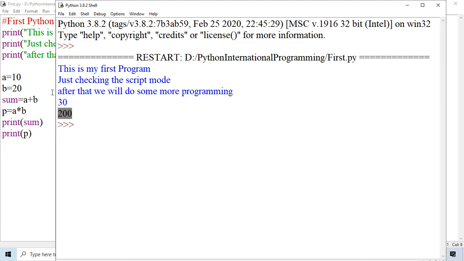Understand? Do you understand? Yes, sir. Any doubt or confusion? No, sir. Yeah, everything is clear so far. Okay, if you have any problem, you can write your query. I will immediately reply.